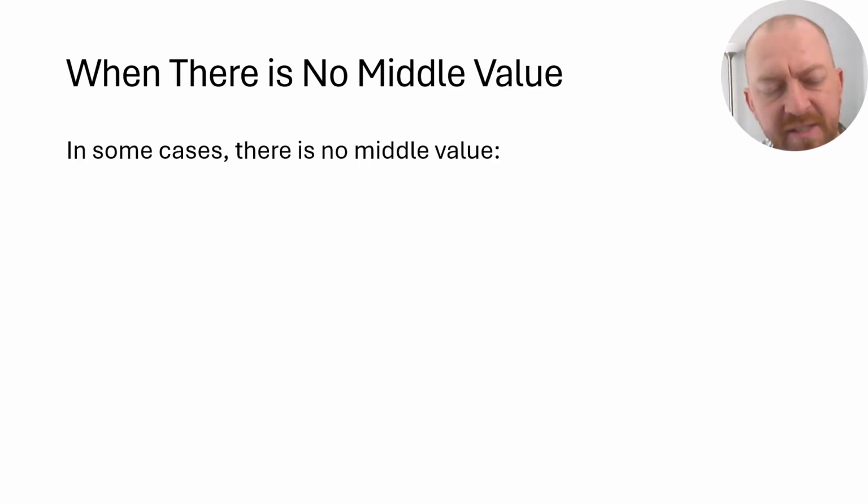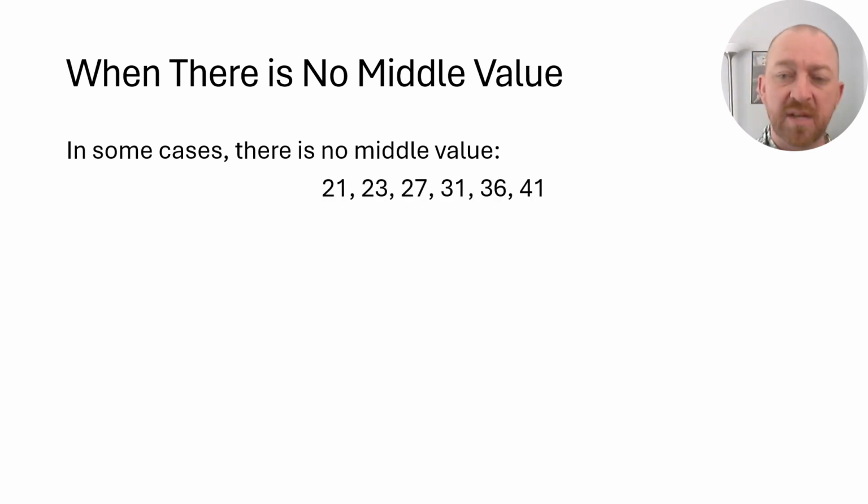Now, in some specific cases, you can't actually come up with a middle value. So let me show you an example of that and then what to do. So let's imagine I had this data set. It doesn't matter what it is for now, whatever the variable would be. But as you can see here, we have 6 values, which means that there is no middle value inherent in the data set, unless they were the same value. Sometimes that happens, for example, if both of these values are 27 and 27, then that's fine. There's nothing really to do. You know that 27 is the middle value. But in this case, we don't have one.